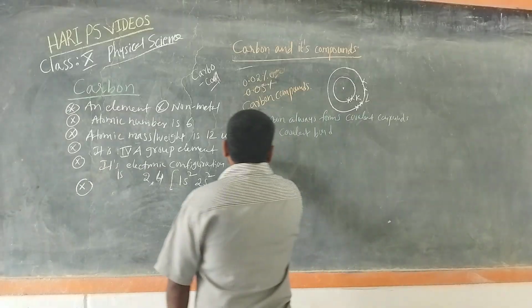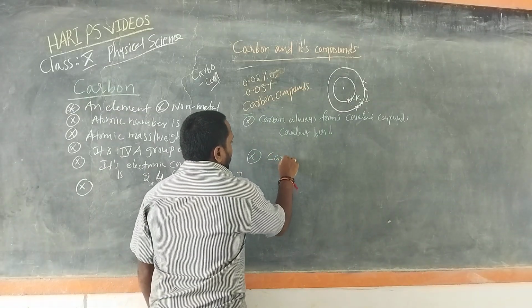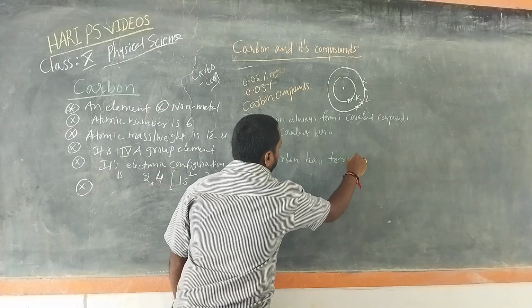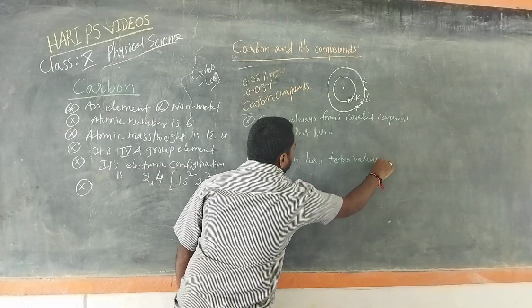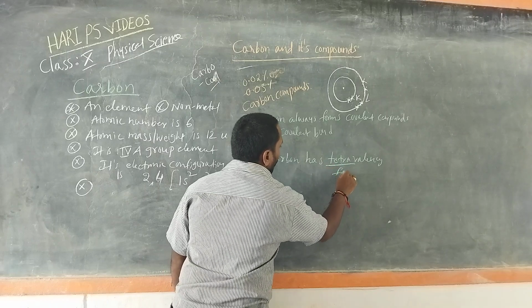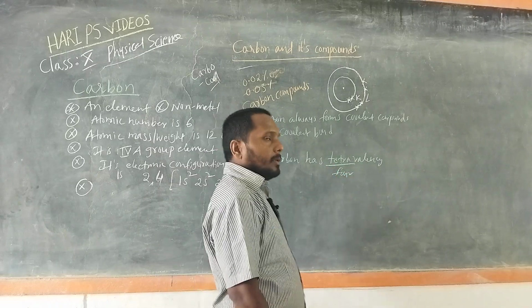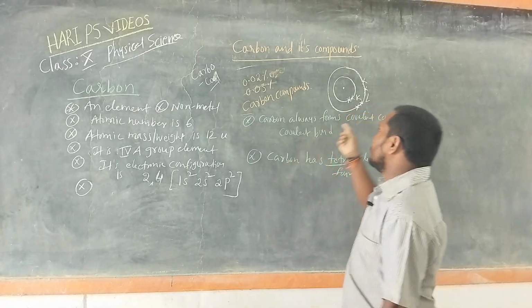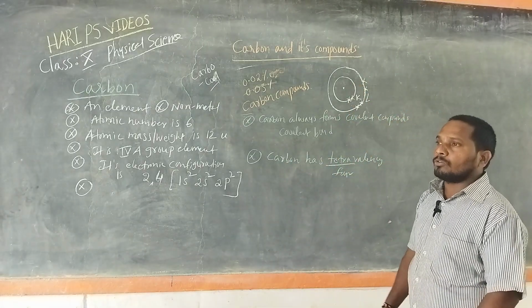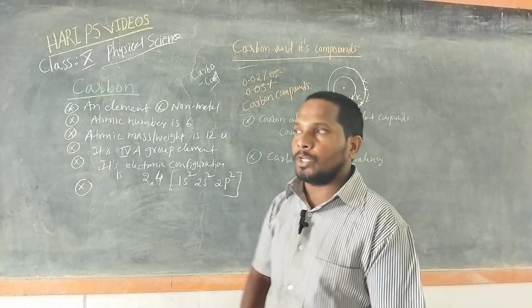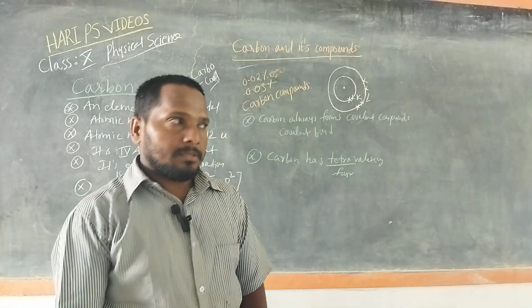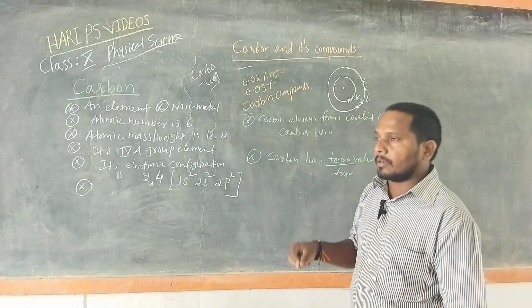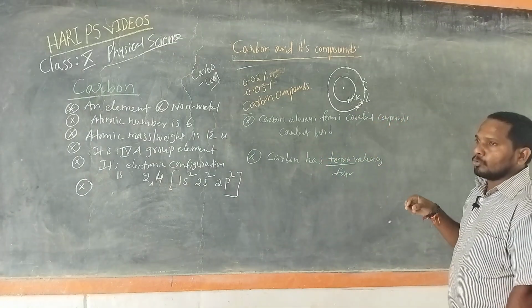Then, carbon has tetravalency. Tetra in the sense 4. Valency means the number of electrons present in the outermost shell or the outermost orbit, right?